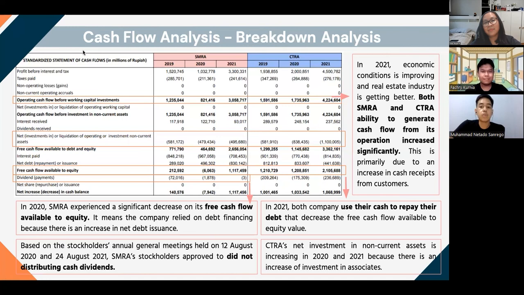And in the year of 2021, we can see that both SMRA and CTRA use their cash to repay their debt, which decreases the free cash flow available to equity value. The net investment in non-current assets is increasing in 2020 and in 2021 because there is an increase in the investment in associates.